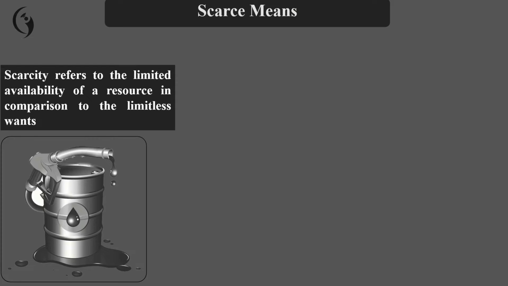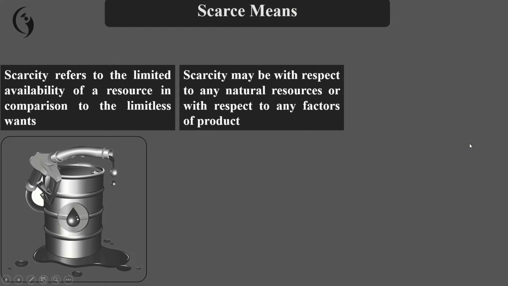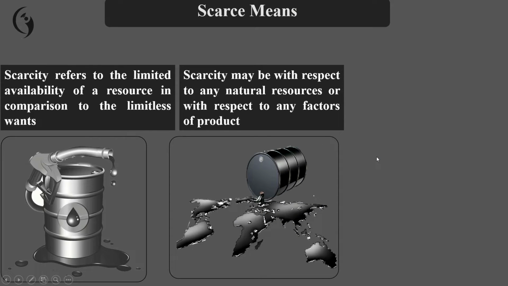And the scarcity may be with respect to any natural resources or with respect to any factors of production, which means land, labor, capital, money, time. Anything is scarce compared to its needs.